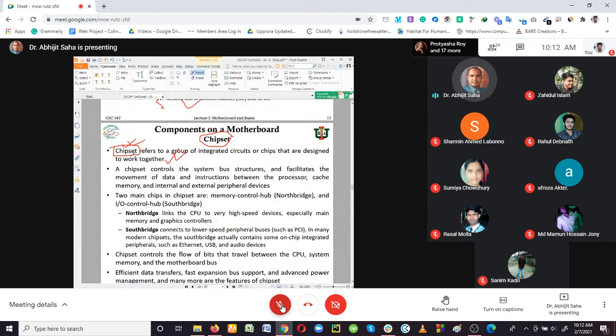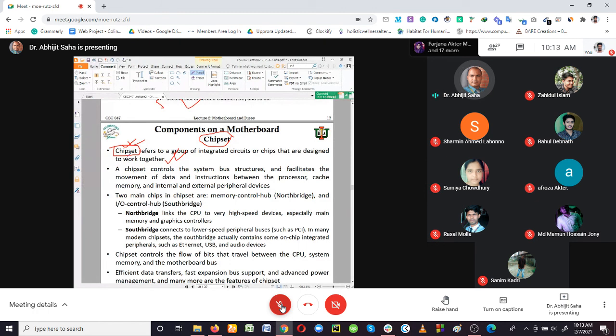The chipset is also a processing unit. That means it has some extra instructions on how to deal with different environments. These are the chips used in the computer system that take some responsibility for working with different instructions.